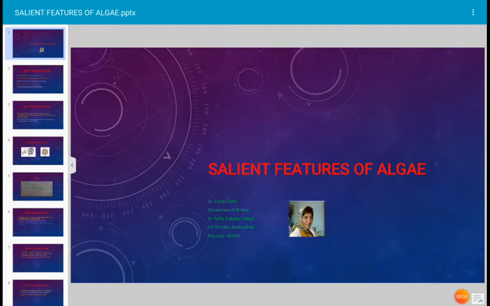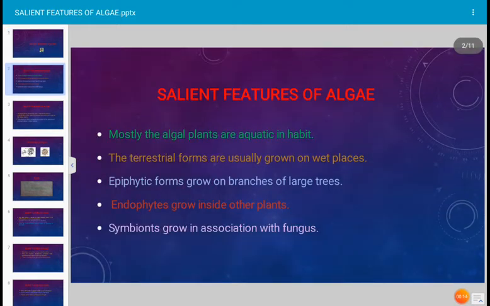Today's topic for discussion is salient features of algae. Algae, it is chlorophyll containing flora. The distinct features of algae are discussed here. Most of the algal plants are aquatic in habit.